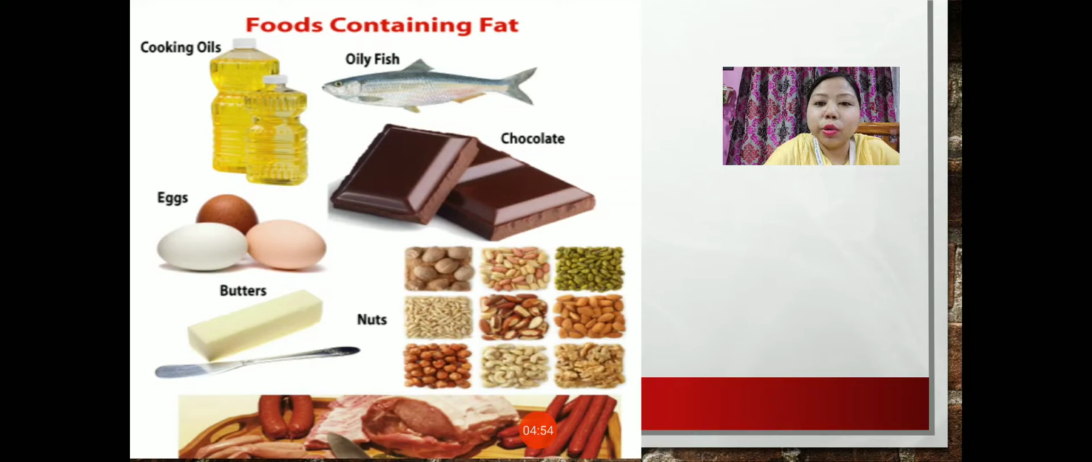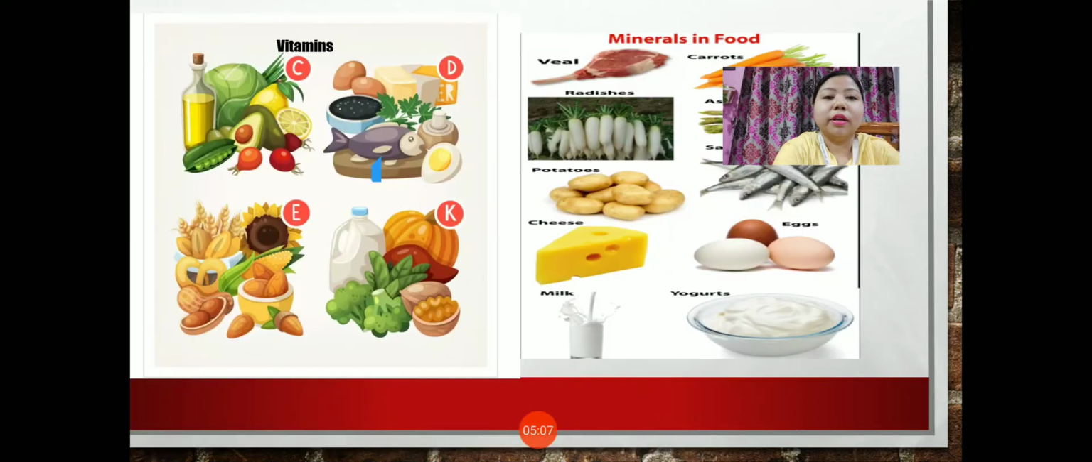And what are the sources of fats? Those are cooking oil, then oily fish, then chocolates, of course everybody likes chocolates. Then eggs, butter, nuts, meat. Next nutrient which is present in the food is vitamins and minerals.